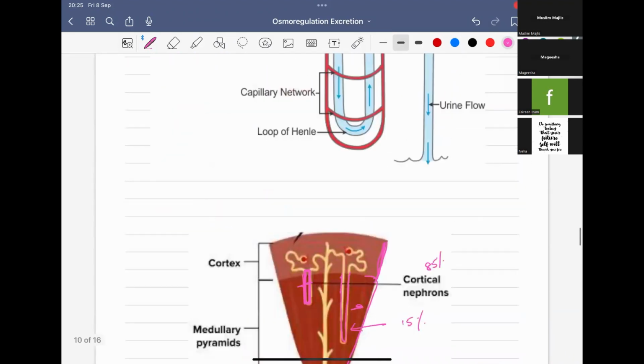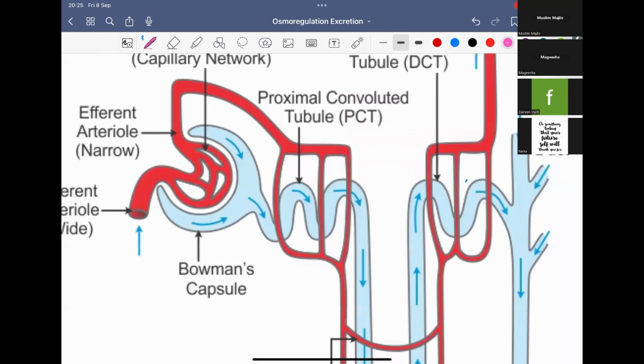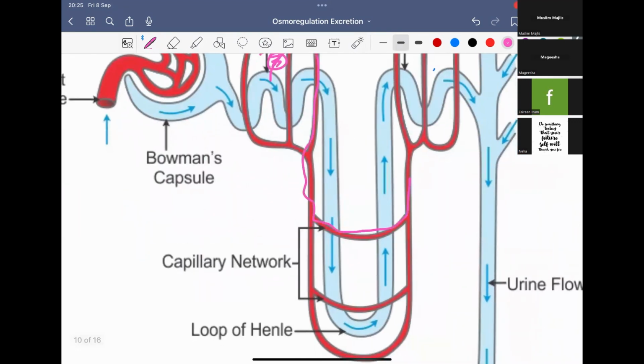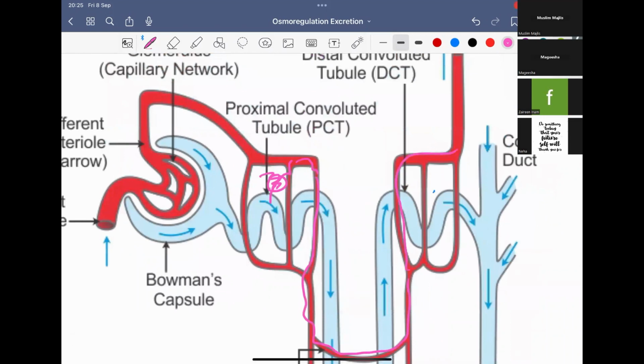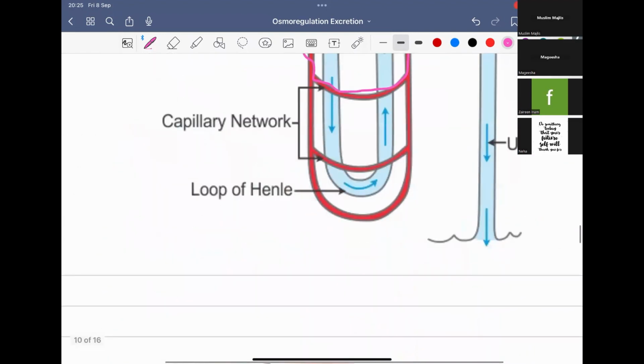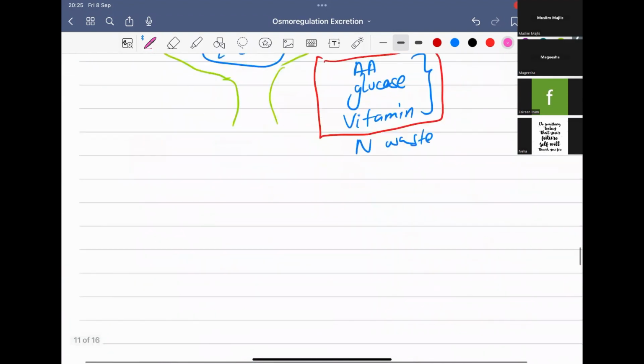Now look at this picture. From the PCT, the proximal convoluted tubule, we have reabsorbed some glucose, let's take for example. Now that is in the interstitial fluid. From the interstitial fluid, it will be taken into this peritubular network. Then it will move like this, go through this, and enter this one, and then enter the venule, then the vein, and the inferior vena cava. Now it is back into the systemic circulation. So that is the main purpose of selective reabsorption.